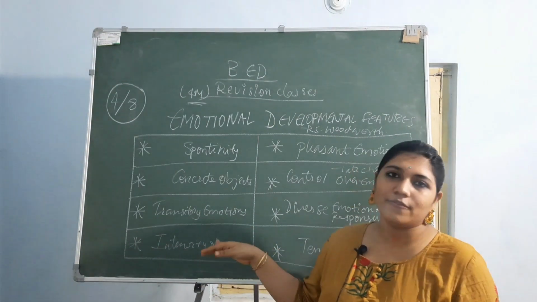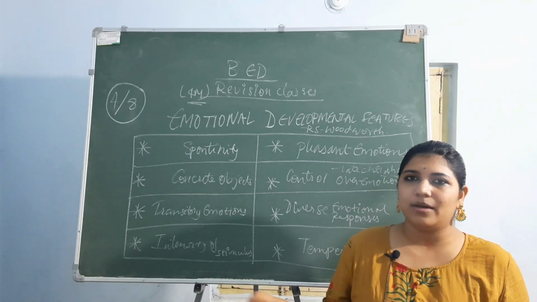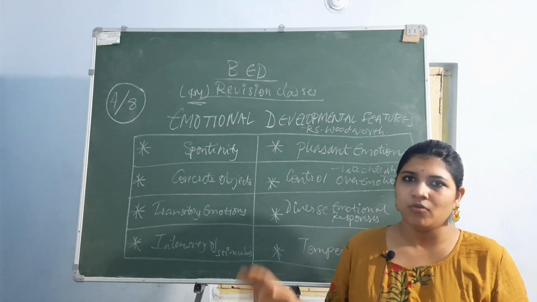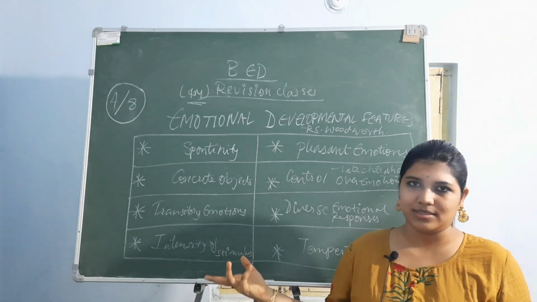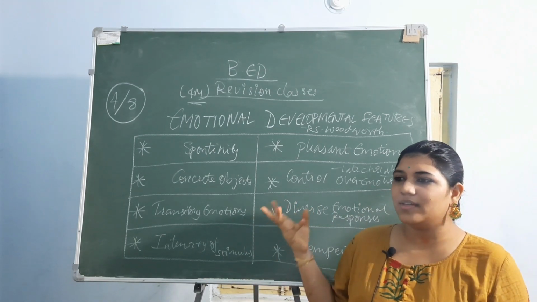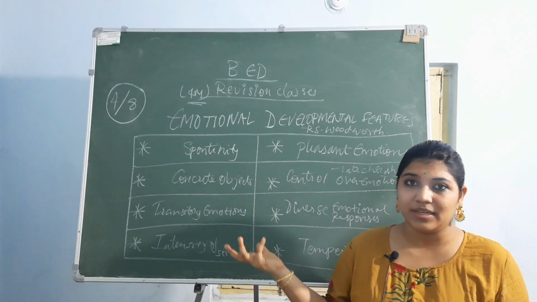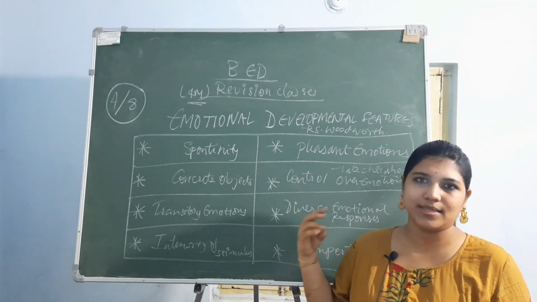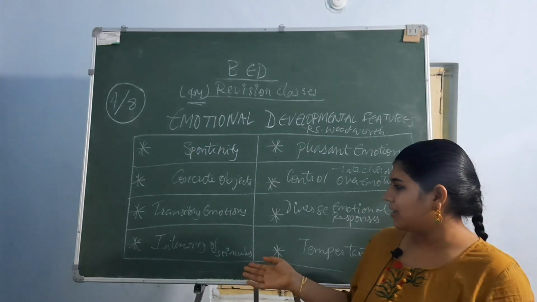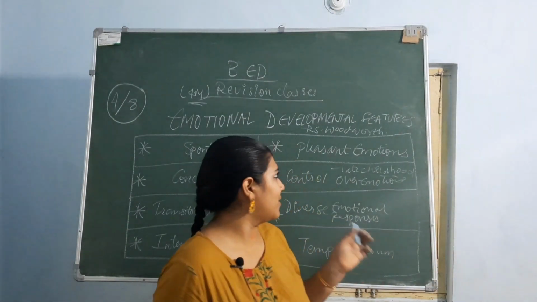Then intensity of stimulus, like everything will come at an intense speed. Whatever they think, they just react on it, that's it. They don't even have an idea of what people feel by these words and all. They just try to put their emotions and their feelings on us. So that's the intensity of the stimulus.